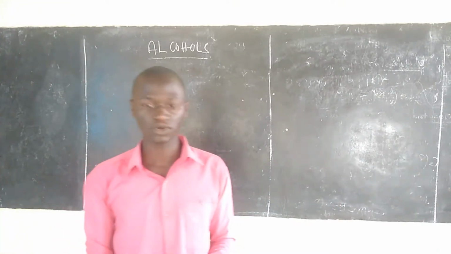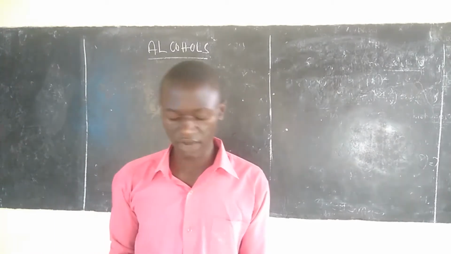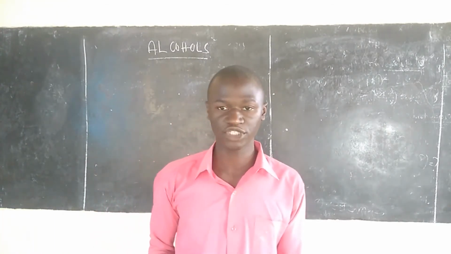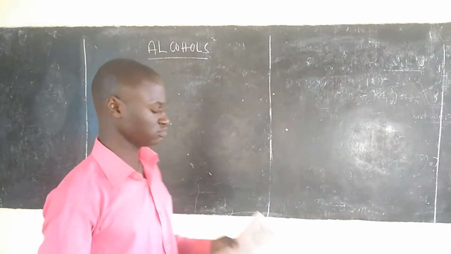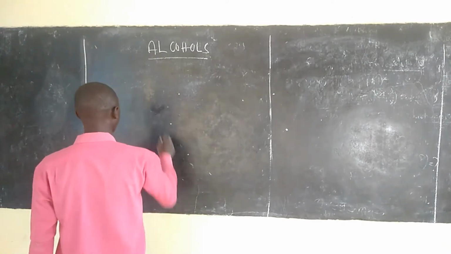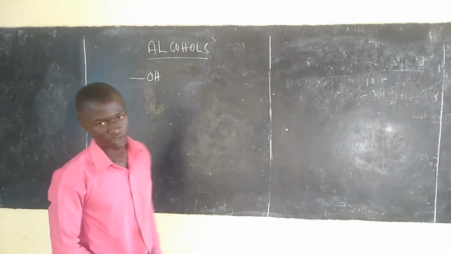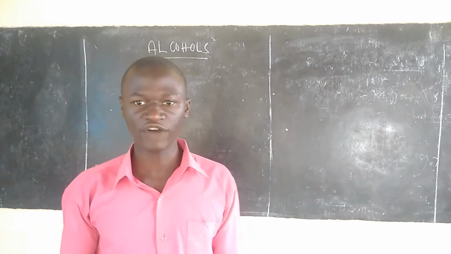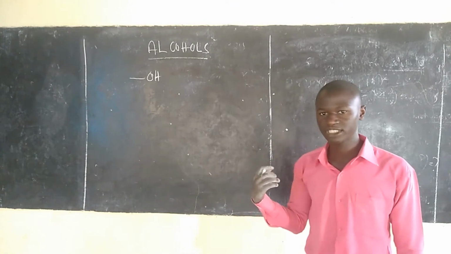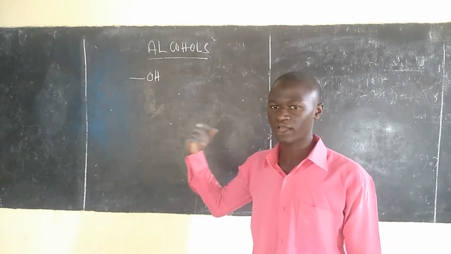So, what are alcohols or hydroxyl compounds? Hydroxyl compounds are organic compounds which have a hydroxyl group as their functional group. Remember we said a functional group is the group of elements at the reactive site of a compound.